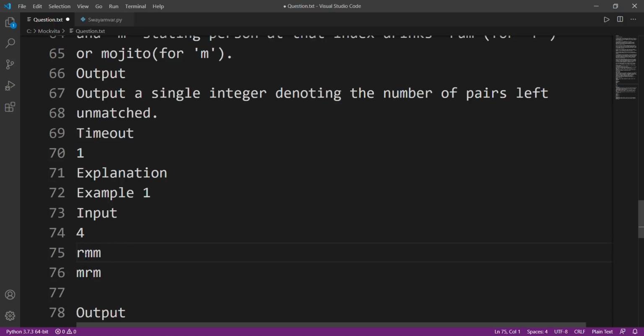After that, again comes this R. So she'll try to find someone who drinks rum again, and she'll encounter a person who drinks mojito, so she'll reject it. And after that, that guy will move on to the back of the queue, and now this bride will check again whether this other groom drinks rum or not. He does drink, and so both of them will again get matched, and similarly it will happen for the other bride.